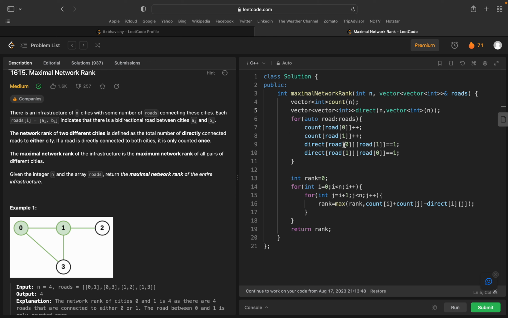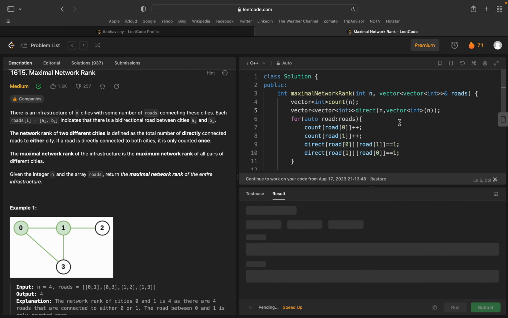Direct of road of 0, road of 1 equals to 1, this one perfect. And rank equals to 0, for loops with j equals to i plus 1, j less than n, j plus plus, rank equals to maximum of rank comma count of j. Yeah, code is perfect.